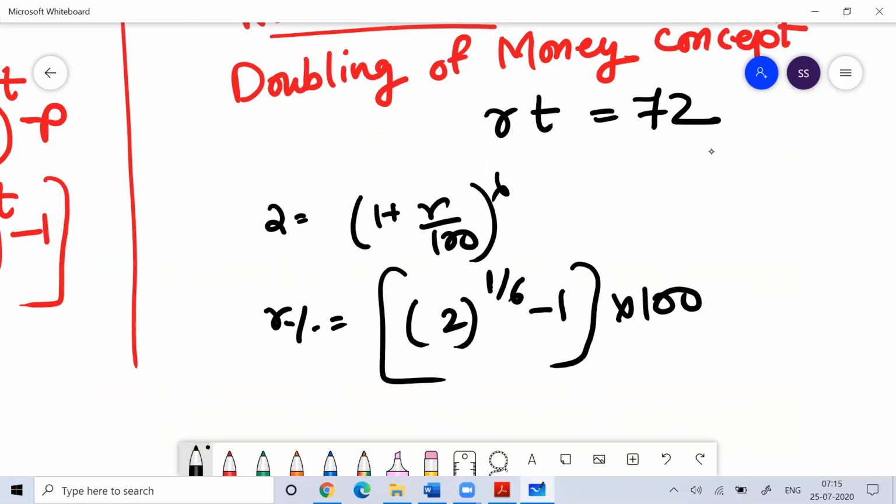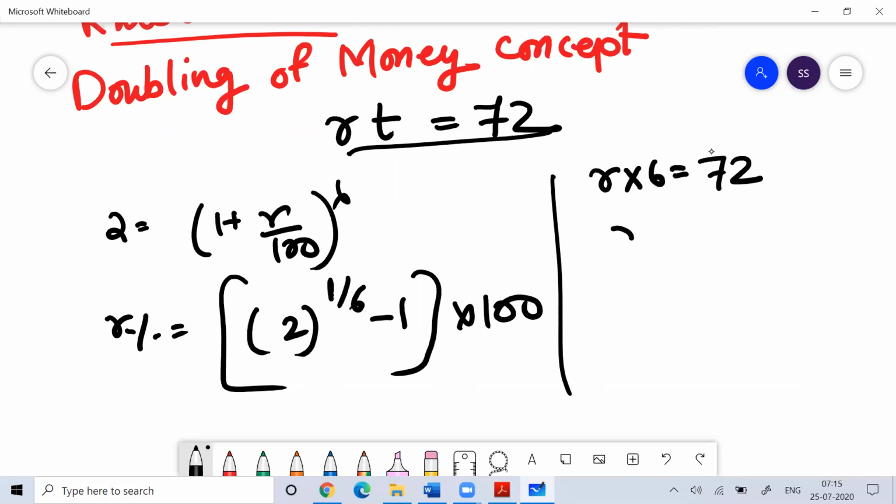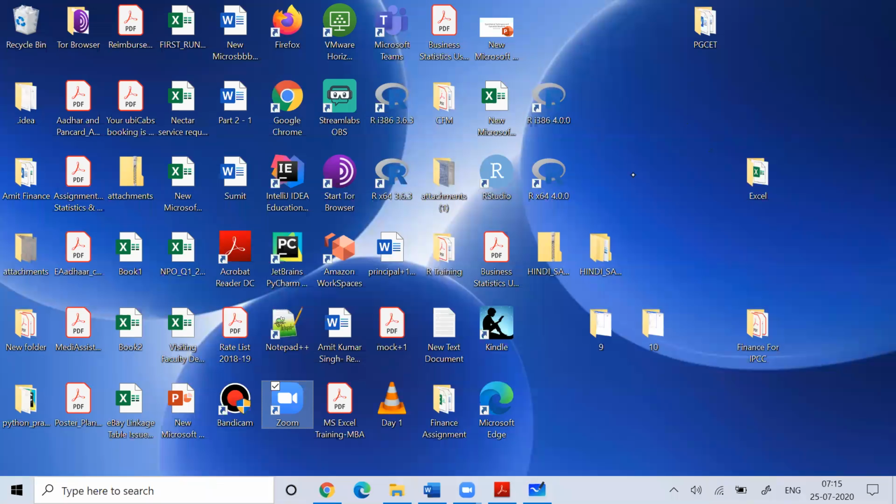So you need to understand this is a question of doubling of money. Whenever a doubling of money question is there, you know R into T is 72. R we don't know, T is 6, so R into 6 is equal to 72. So R would be approximately 12%. If you want to prove this, I can prove it also by using Excel or something.